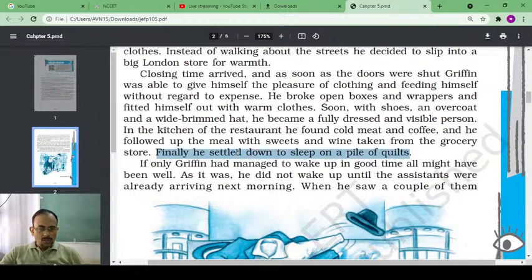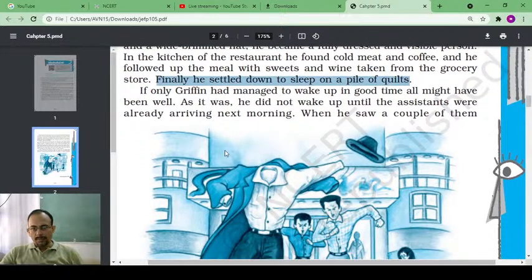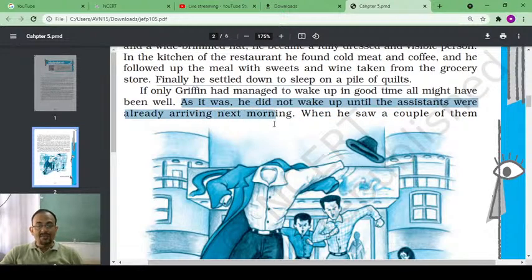Eventually, he went to sleep. If only Griffin had managed to wake up in good time, all might have been well. But Griffin did not wake up in time the following morning. As it was, he did not wake up until the assistants were already arriving next morning in the store, of course, because he was sleeping inside the store.